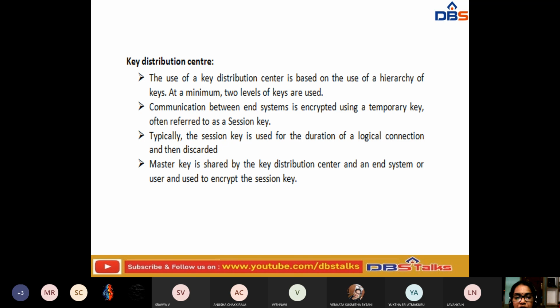Typically the session key is used for the duration of the logical connection and then automatically discarded. The master key is shared by the key distribution center and an end system or the user, and is used to encrypt the session key.